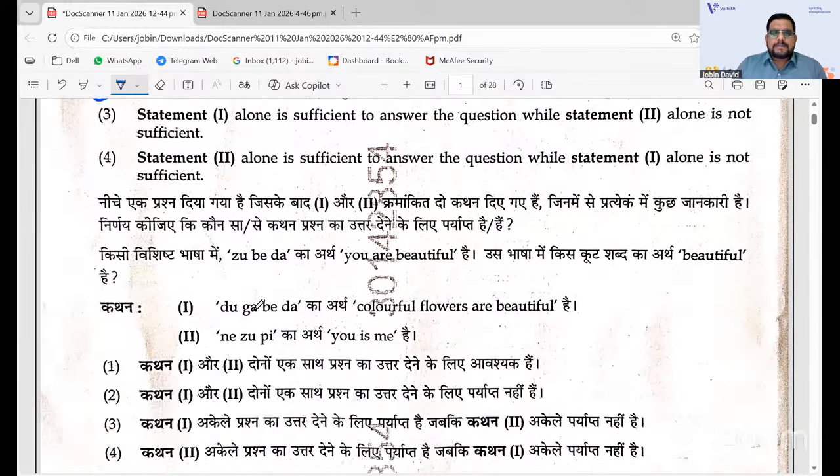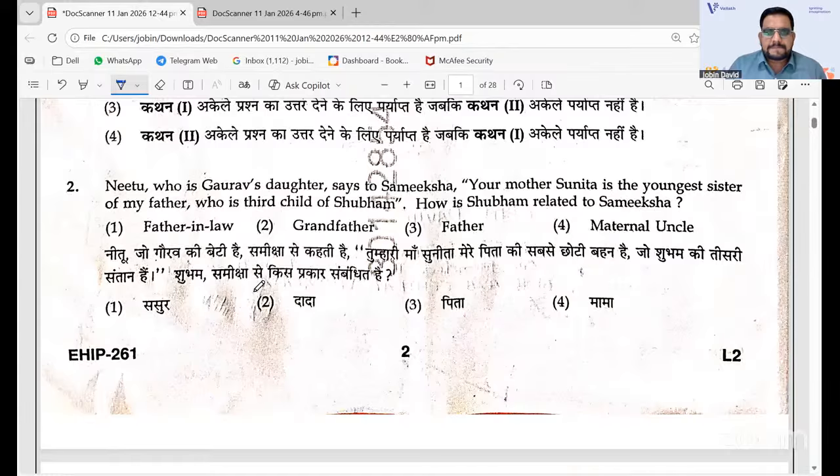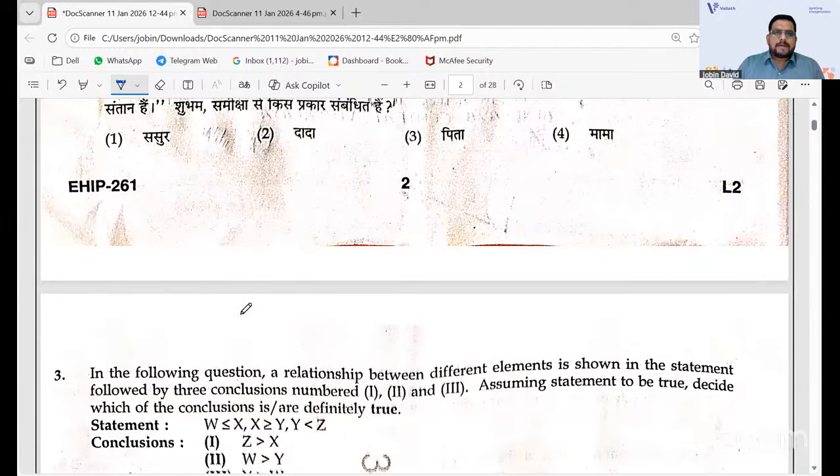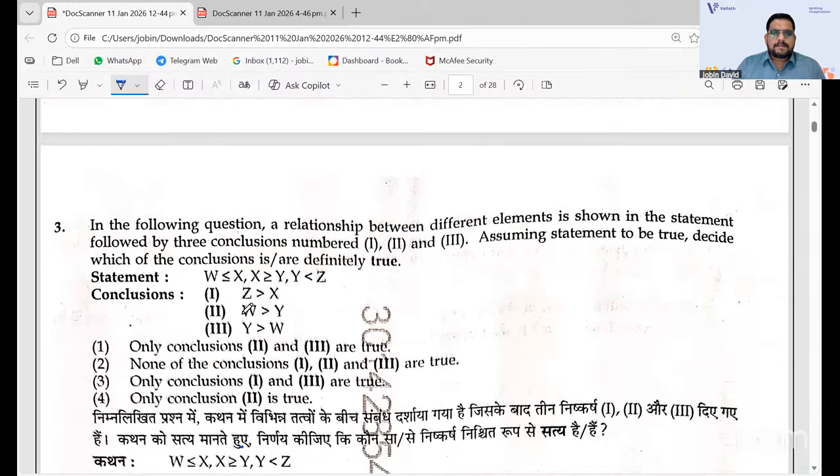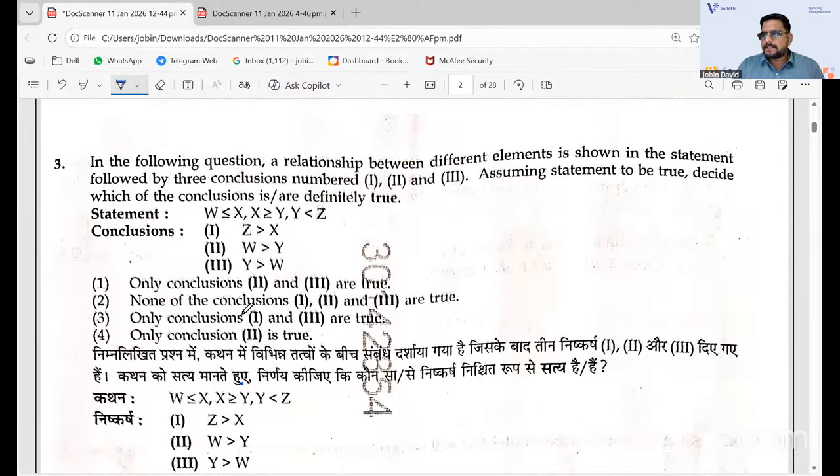And going with the next question, it is a question of blood relation. So blood relation you should decode, and the answer for this question is grandfather, 2. Now going with the next question, the inequality relationship that we were discussing in the classes, the answer is none of the conclusions 1, 2, and 3 are 2. That is the option that we have.